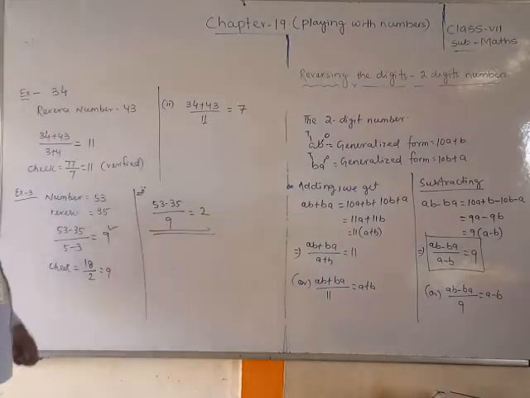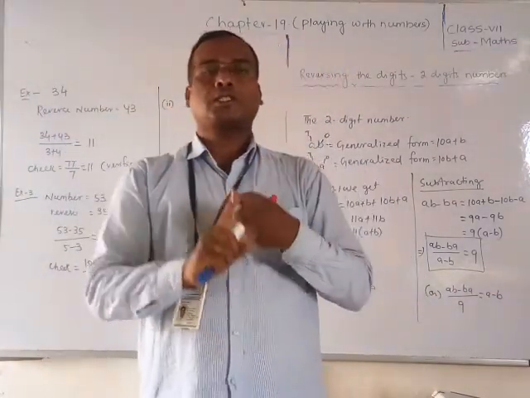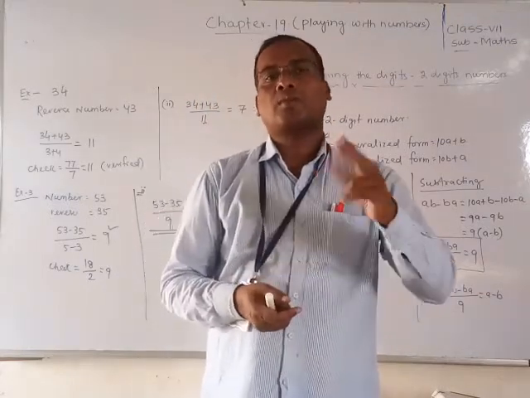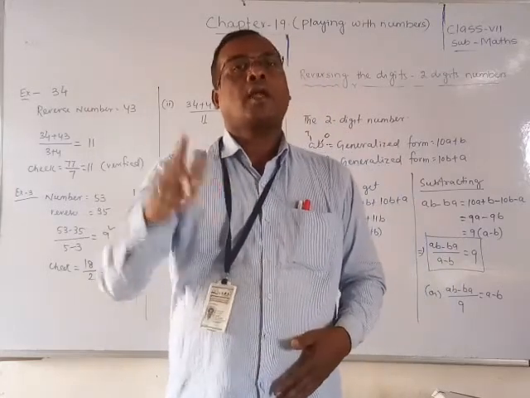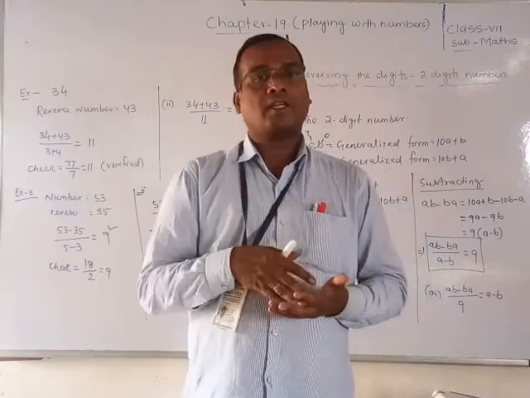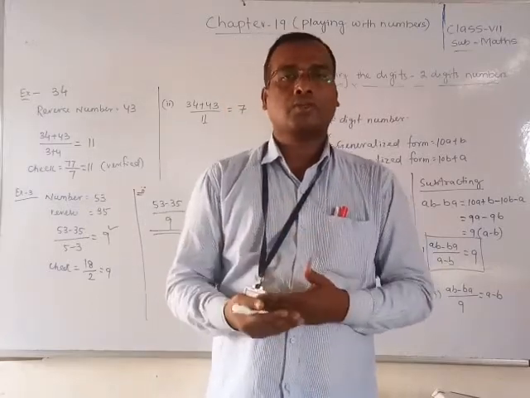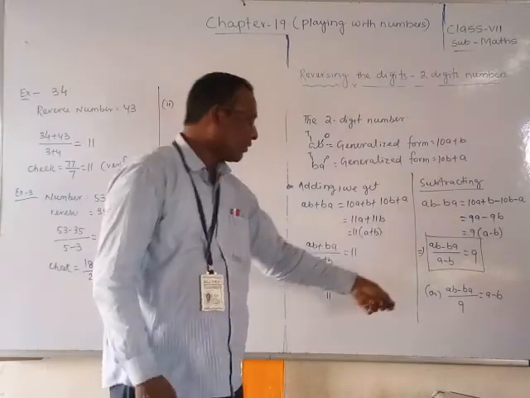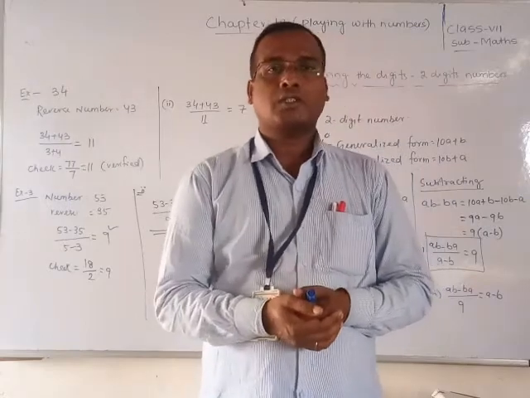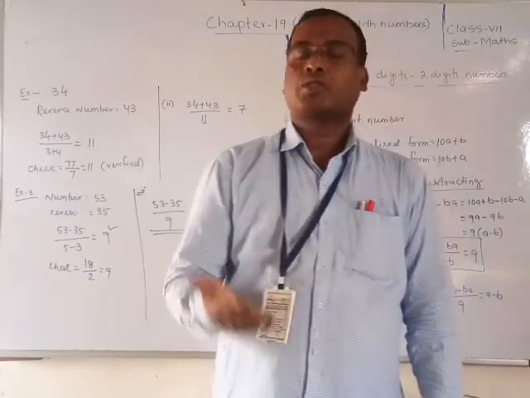I hope you have understood about reversing the digits of a two digit number. Remember, very interesting thing: whenever you take a two digit number and add its reverse, then divide by the sum of the digits, the answer will come 11. And if you divide the sum by 11, the answer will come the sum of the digits. Same like, if you do subtraction, you get the difference, and dividing by the difference of the digits gives 9, and dividing by 9 gives the difference of the two digits. I hope you have understood. You should try to solve problems in different ways. Take examples and solve them.